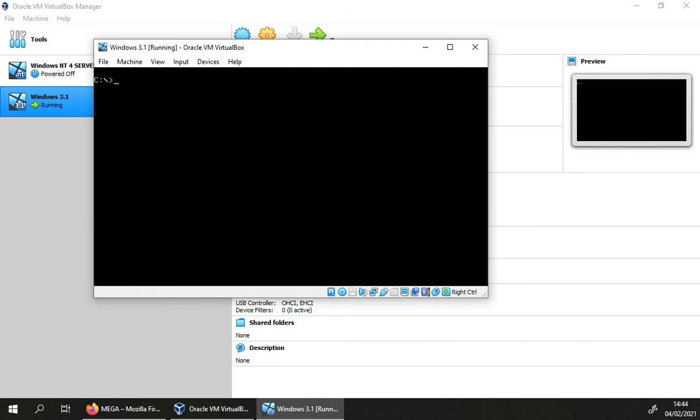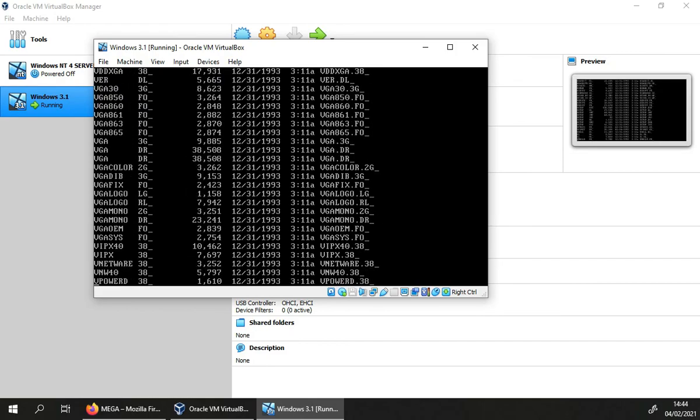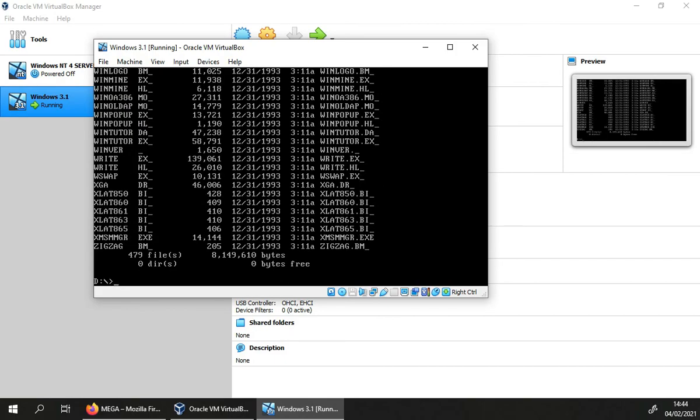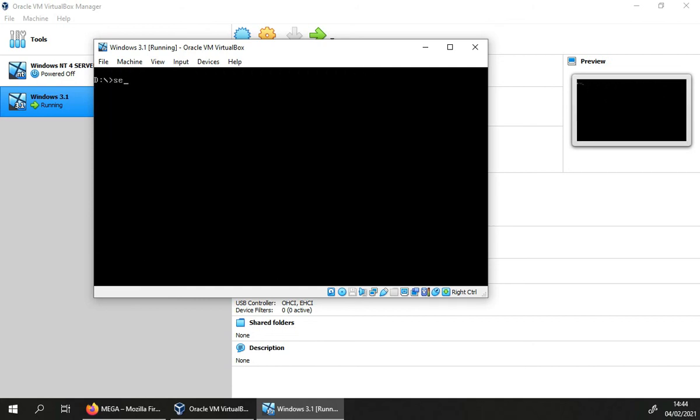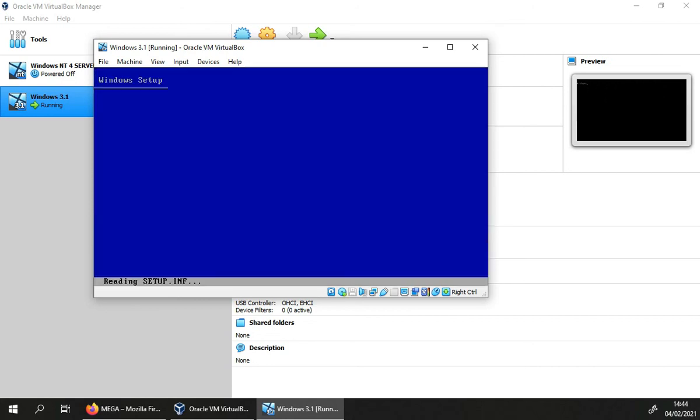Now the DVD or CD drive is usually automatically configured as the D drive. For this, you can use the CD command, but you can also simply type D and then colon, and there we go, it takes you to the D drive. Just to check if it's the right stuff, yeah, there's all the Windows 3.1 ISO files. That was a lot. Let's clear that off, and then simply type in setup, and there we go.